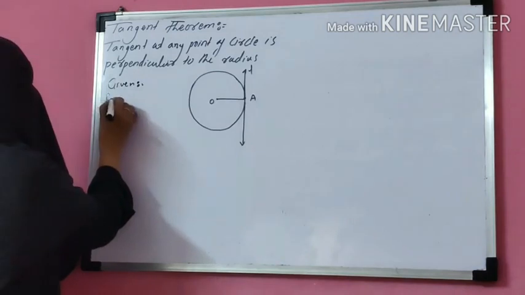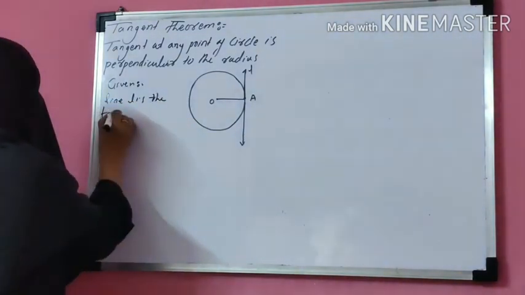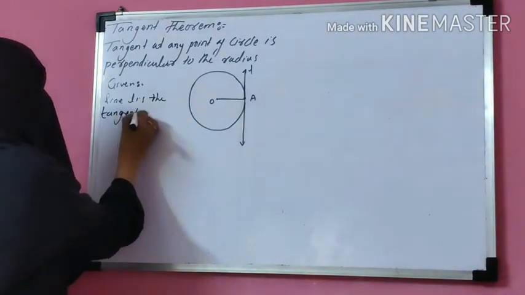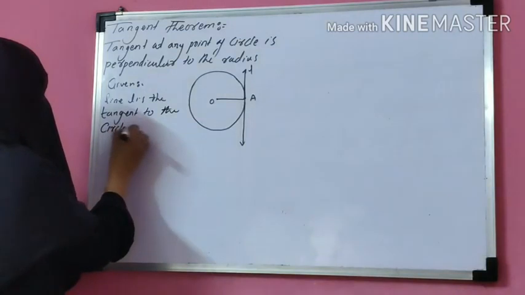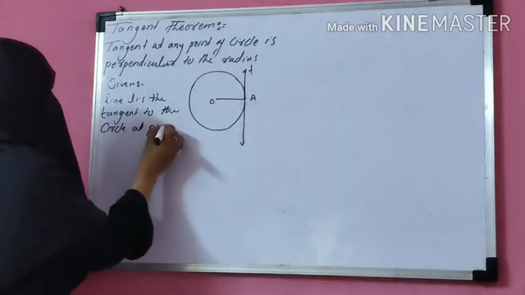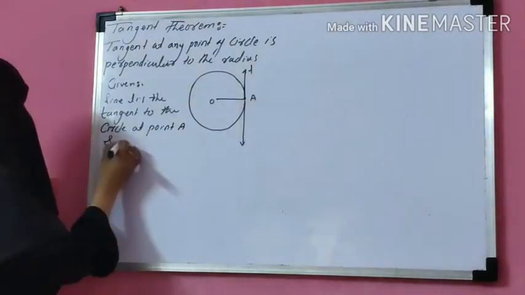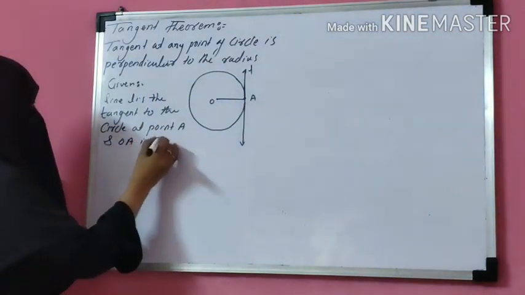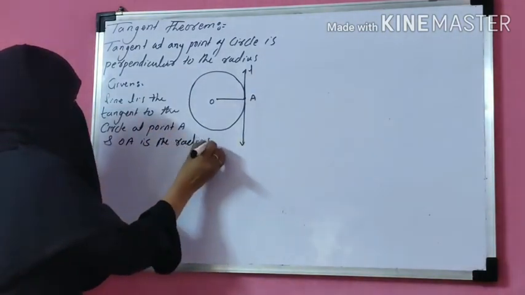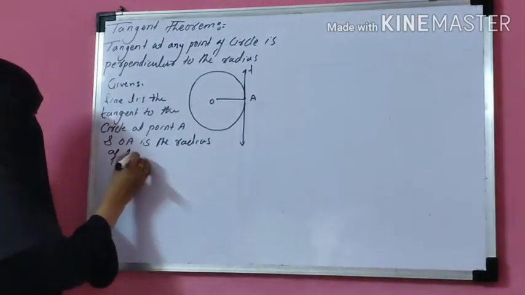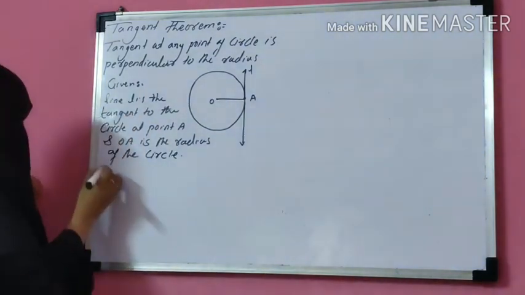Okay, line L is the tangent to the circle at point A. Okay, and OA is the radius of the circle. Okay, this part is given and you have to prove.